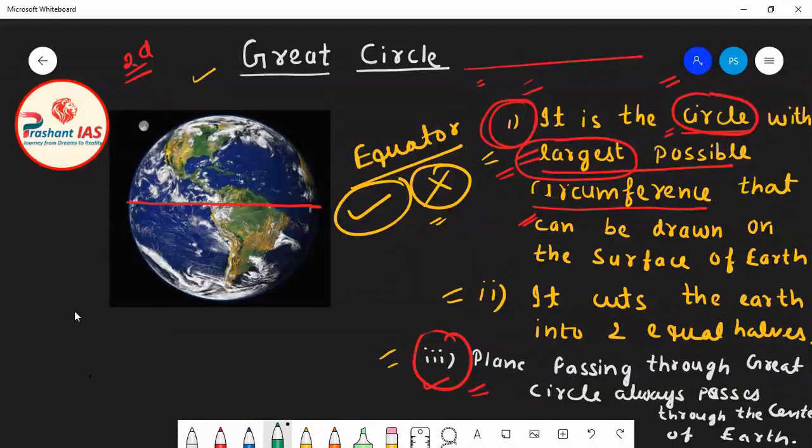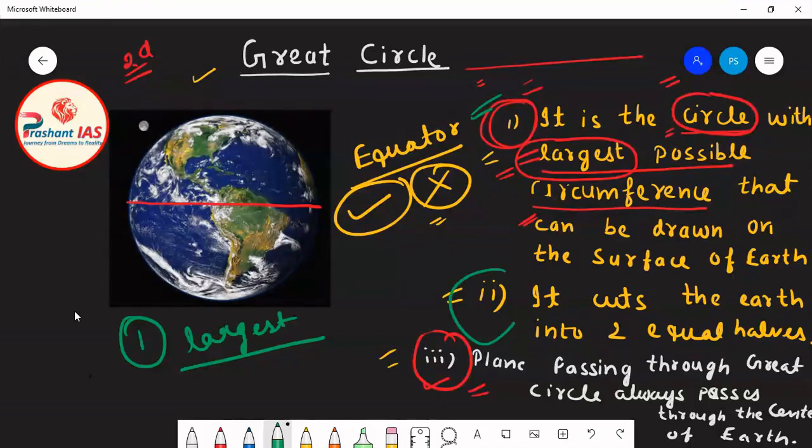Now you know the meaning of circumference, so the length of that circle must be largest. The first condition is that the length of that circle must be largest. Now we know that the equator is the latitude whose length is largest. The equator is the biggest latitude present on the surface of earth. So definitely the equator is qualifying the first condition, that the equator is a circle with the largest possible circumference.